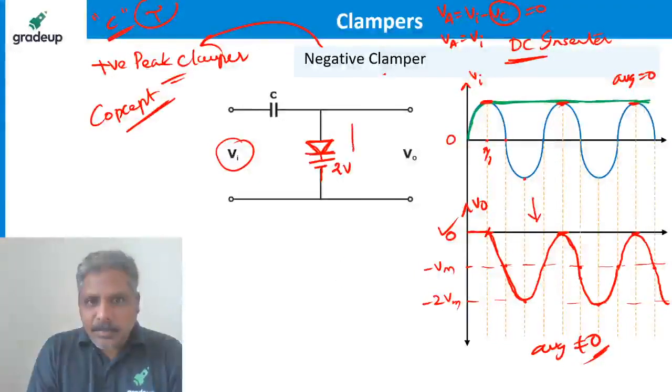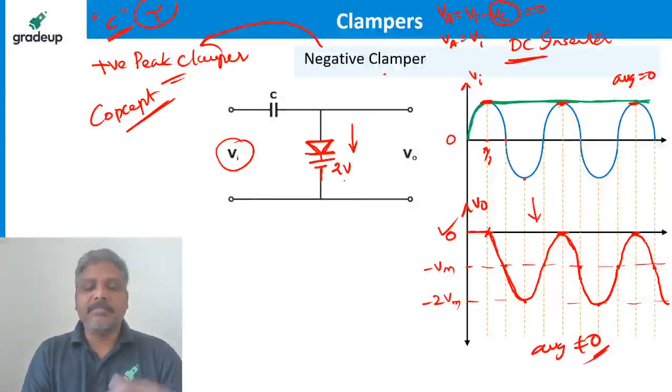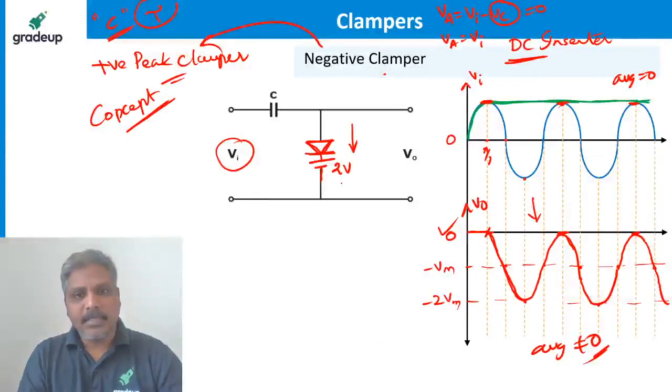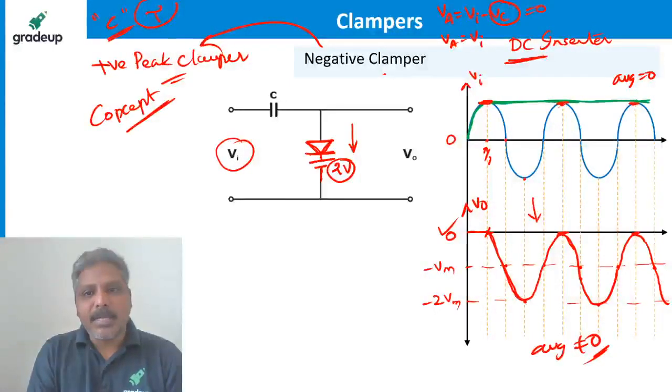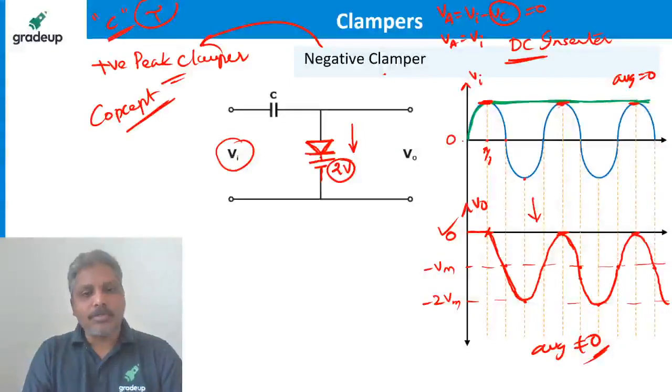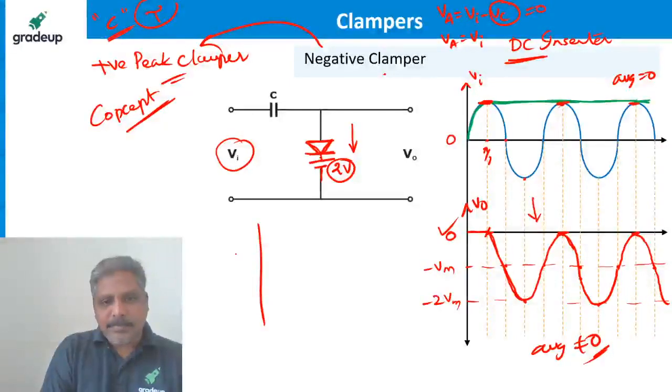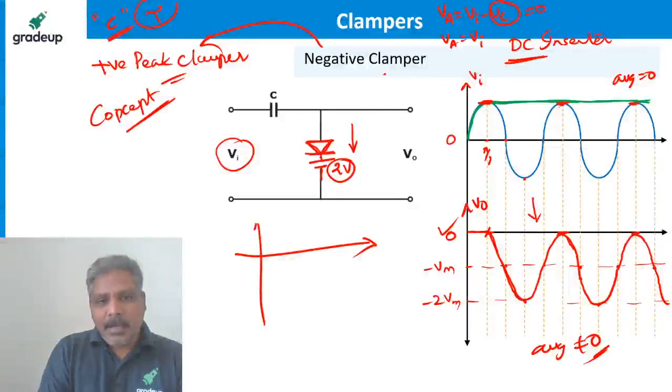This is the diode pointing down. That means the waveform has to be shifted down. But where is it to be clamped? Because the cathode is connected to 2 volts, the positive peaks must be clamped to 2 volts. So how is the output waveform expected? Maybe this is the 2 volts level.